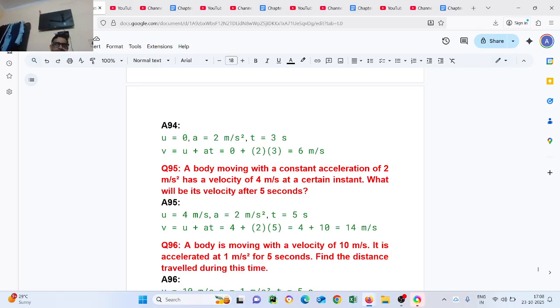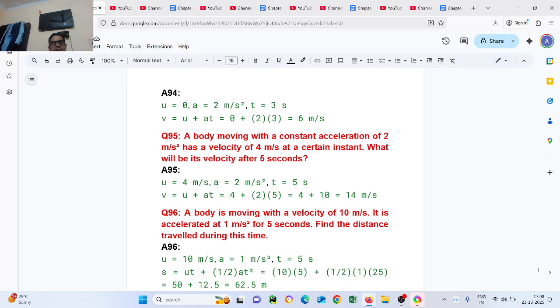Question number 95. A body moving with a constant acceleration of 2 meter per second square has a velocity of 4 meter per second at a certain instant. What will be the velocity after 5 seconds? u equals 4 meter per second, a equals 2 meter per second square, t equals 5 seconds, v equals u plus at equals 4 plus 2 multiplied by 5 equals 14 meter per second.